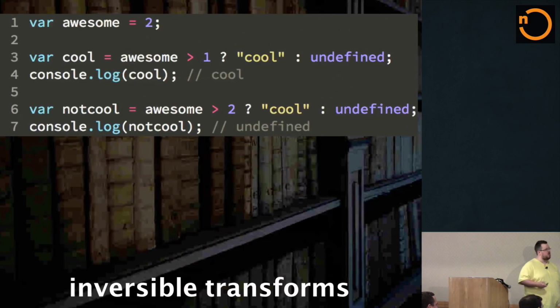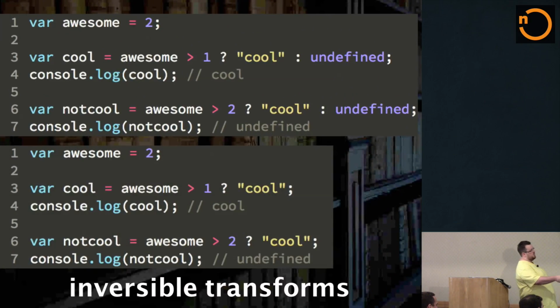Remember this example. Look at the two side by side. All we have to do is decide, when we see this in the repo and you have that rule turned on in your tool, that when you check it out from the repo, you don't want the :undefined, it just simply takes those out. And then the inverse of that is whenever you check code in that doesn't have those, if it's not grammatically correct, it just adds them in.